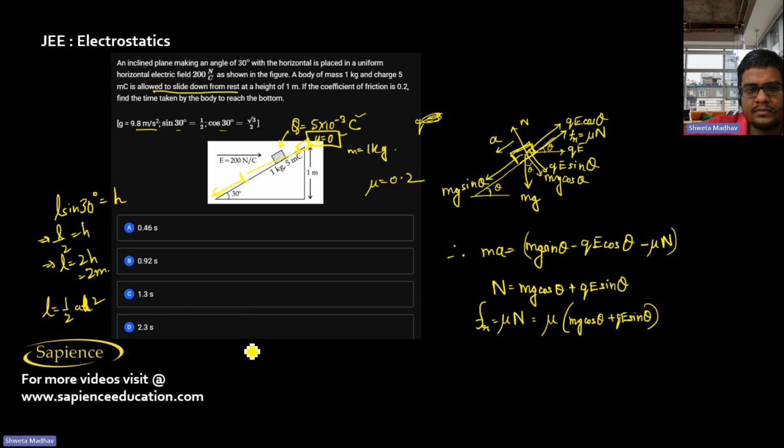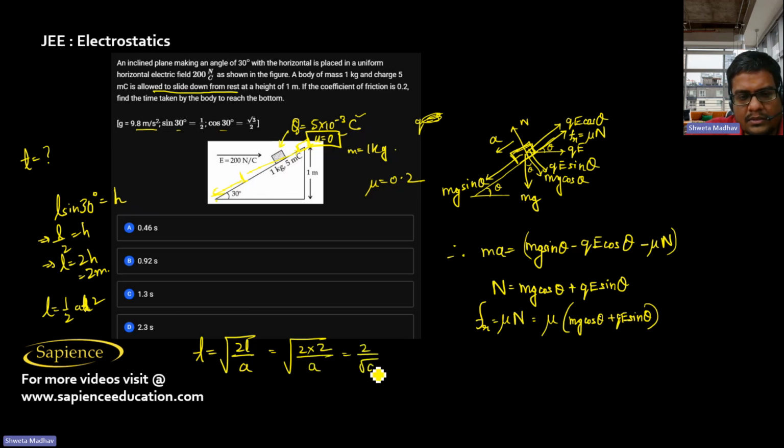Now L is 2 meter. So now we have to find the time taken by the body to reach the bottom of the inclined plane. So t will be equal to root over 2L by a, which is root over 2 into 2 meter by a, which is 2 by root a.